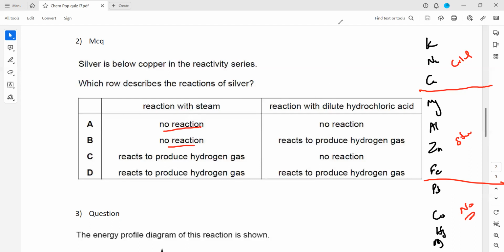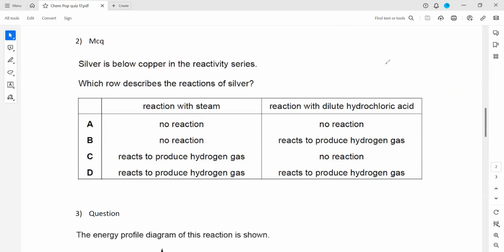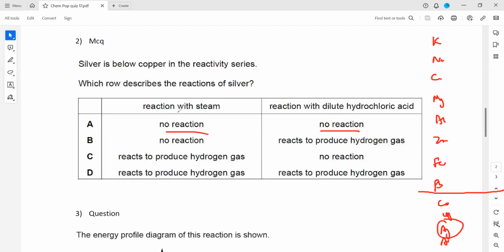Then reaction with dilute hydrochloric acid. Again, it is based on the reactivity series: potassium, sodium, calcium, magnesium, aluminium, zinc, iron, lead, copper, mercury, silver, gold, and platinum. Till lead, they can react with dilute acids. Below lead, they cannot react, they can only react with concentrated acid. So silver is again here, so silver does not react with dilute acid, nor does it react with steam. So that's why A will be the right answer.